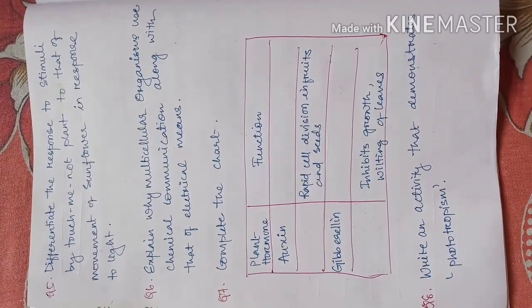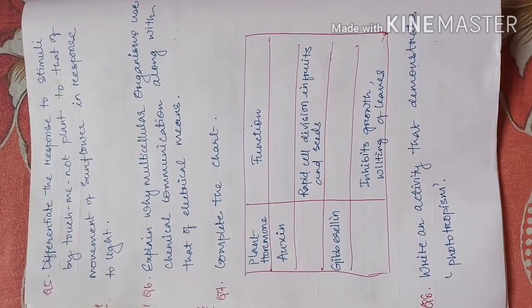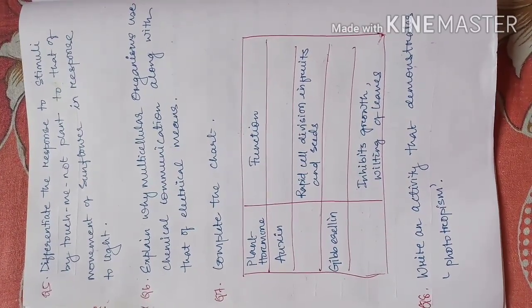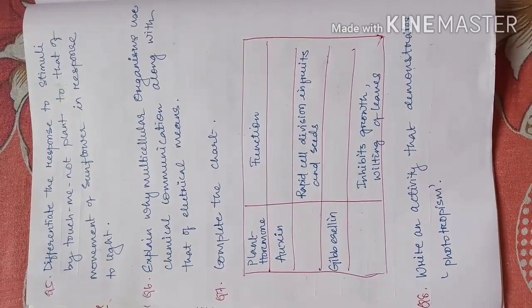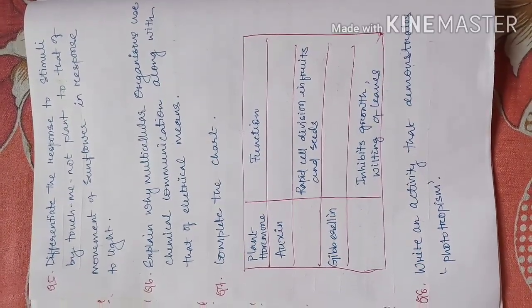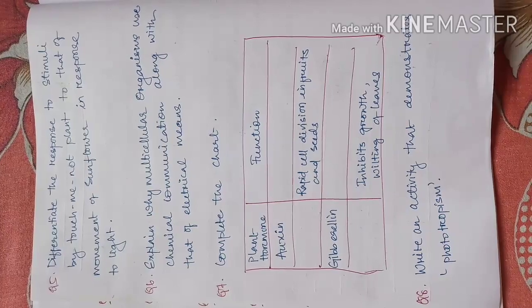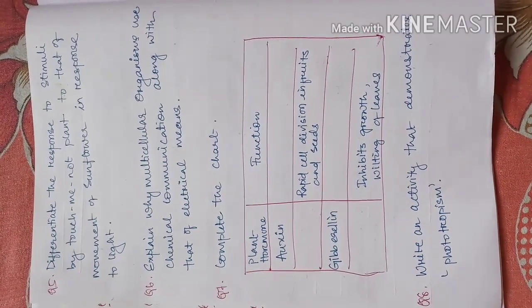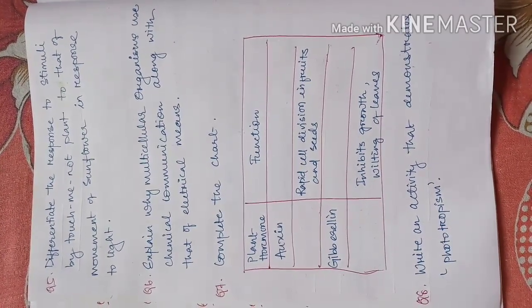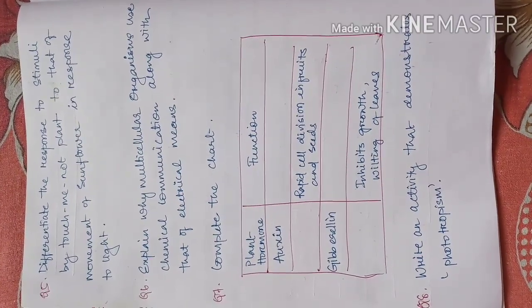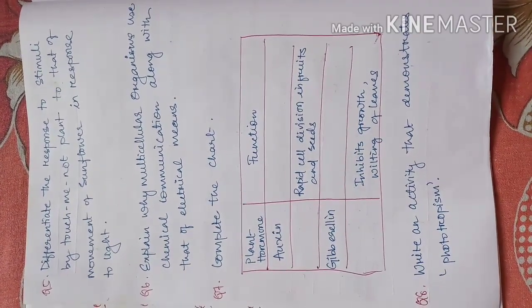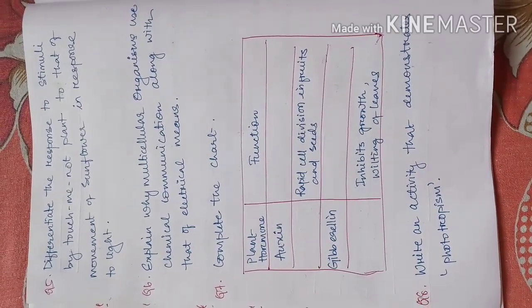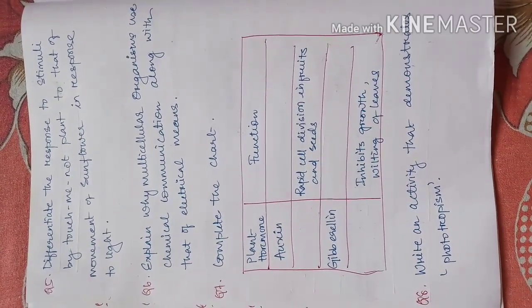Previously, direct activity based questions from this chapter were not coming, but bit questions were coming. But this time I have planned to give you a direct activity based question, because that type of question is coming in the board from this year. So this second page has 4 questions, and also easy 2-3 mark questions, and all of them are conceptual questions. Now let's move to page number 3.